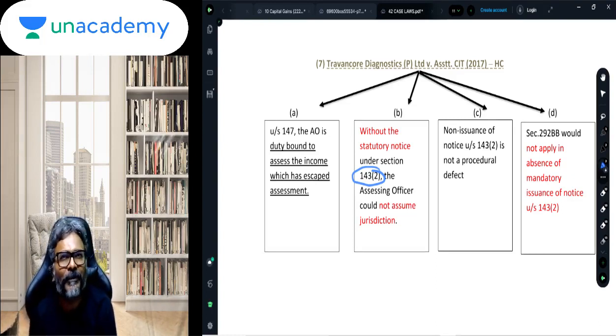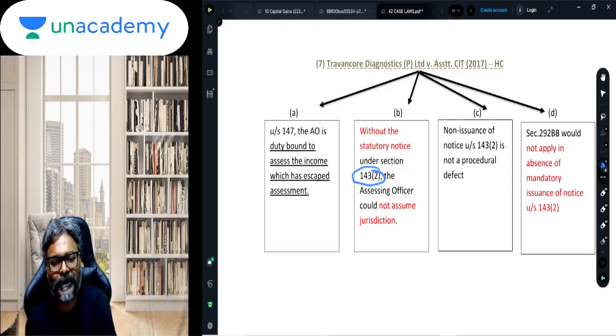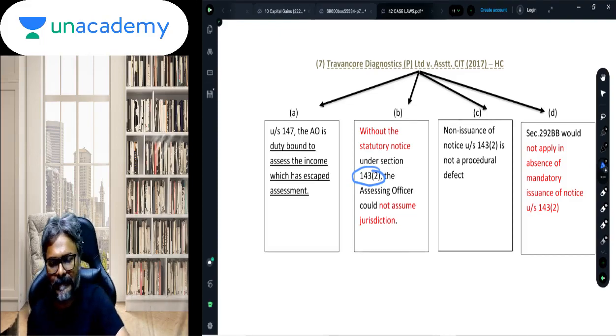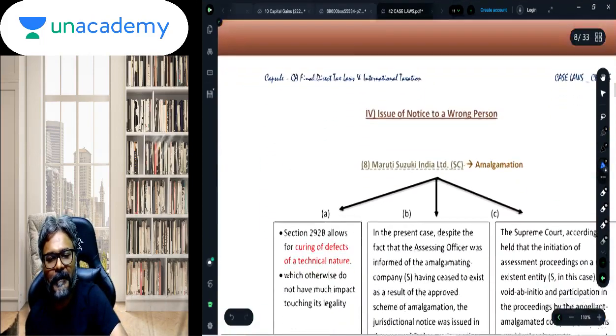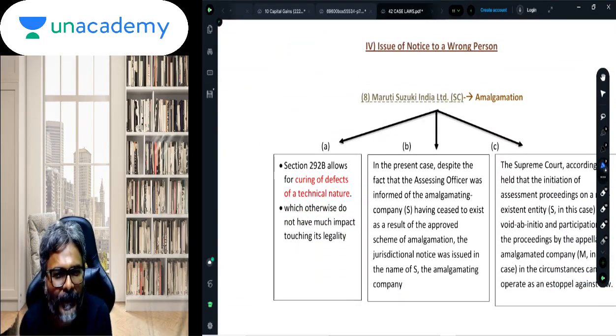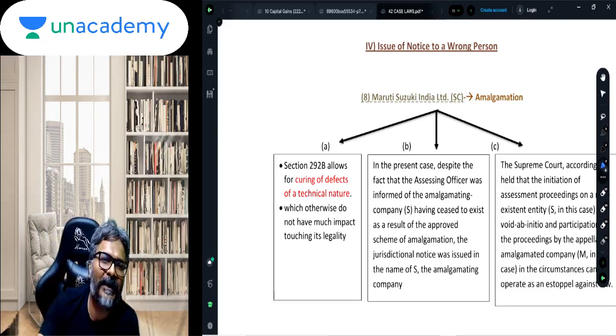So suppose the AO has not served the notice under 143(2) and the assessee has cooperated in the proceedings, whether in that case 292BB can make the proceeding a valid proceeding? Answer is no. In the absence of notice, 292BB cannot do anything.